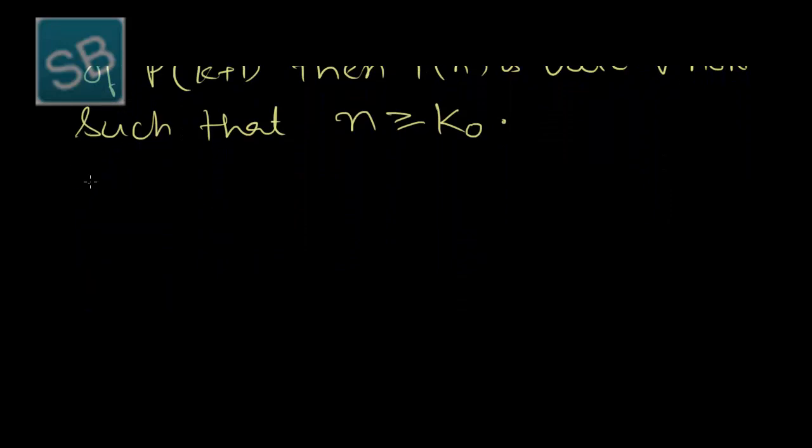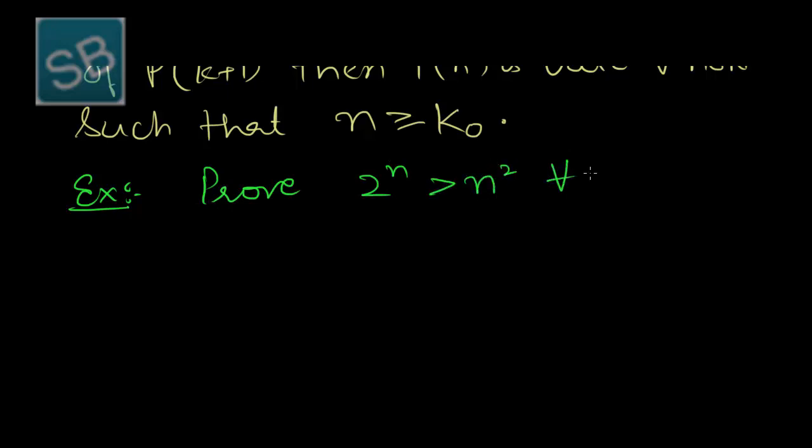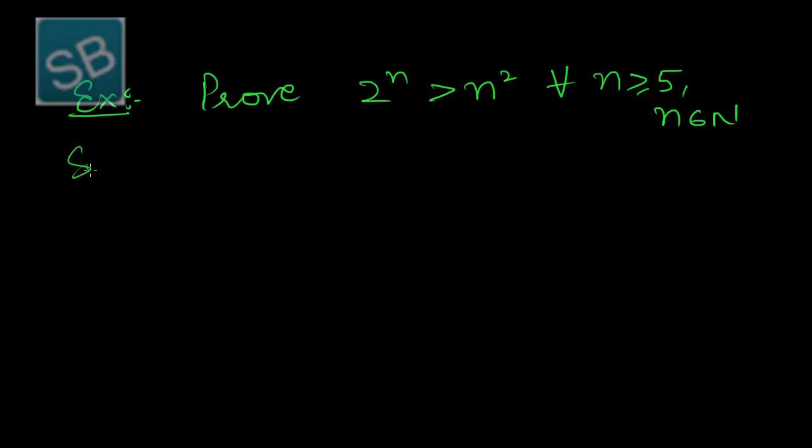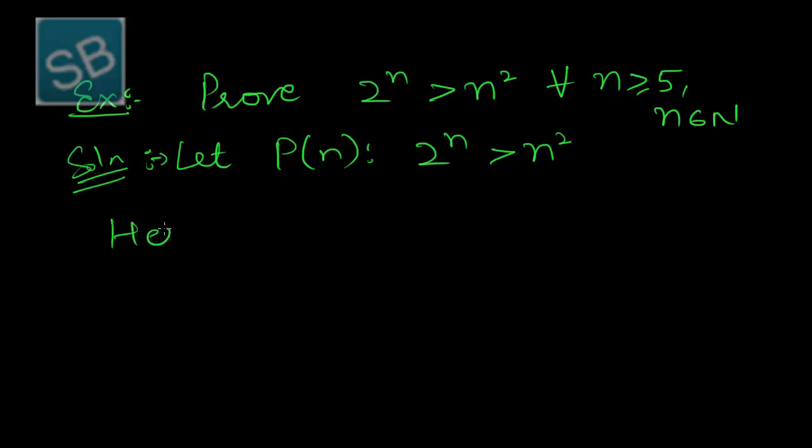Example: prove that 2 raised to power n is strictly greater than n square for all n greater than or equal to 5, where n belongs to natural numbers. So here we can see that k naught is 5. The solution is the same. Let P of n be 2 raised to power n greater than n square. Here k naught is equal to 5, which belongs to natural numbers.